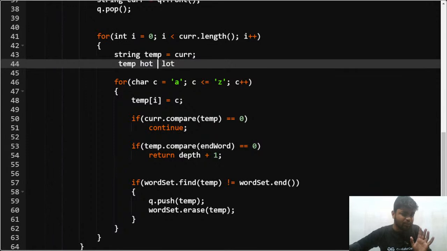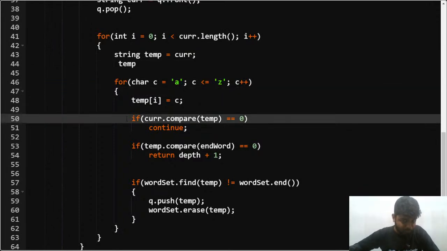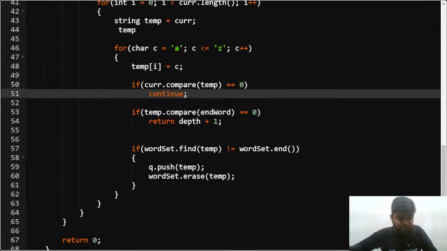Is this much part clear to everyone? I'll try to see whether hog is present or not, things like these. For every word, for each and every position of the word, I'll try to see if that particular word is present. If it is not present, in that case I'll continue. Otherwise, if it is present, then what I'll do is...